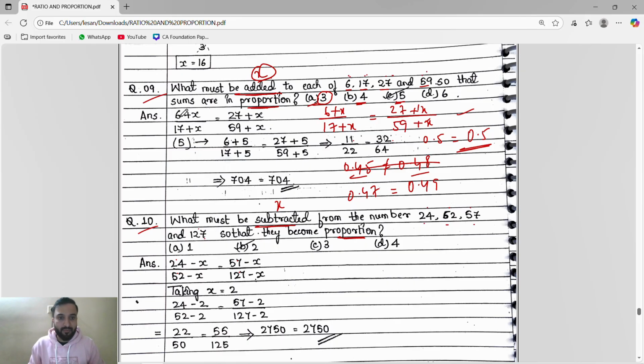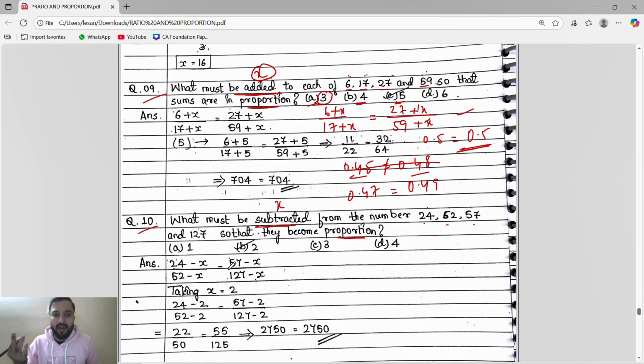We will write like this. X must be subtracted with all 4. X must be added with all 4. X must be subtracted with all 4. Right, we know the quantity: first, second equals to third, fourth. Here also first, second equals to third, fourth. Khatam. And then what we will do?